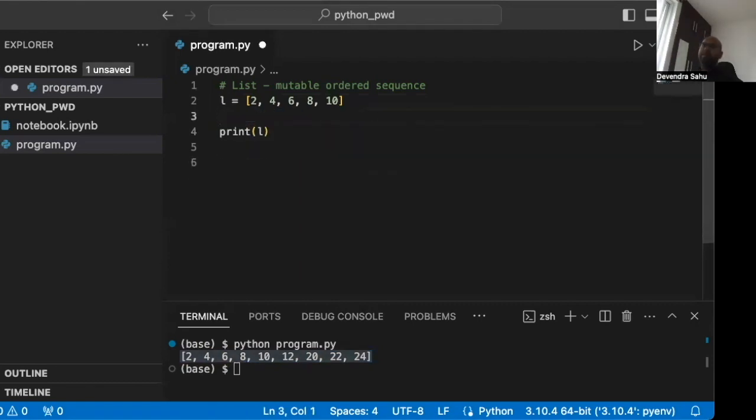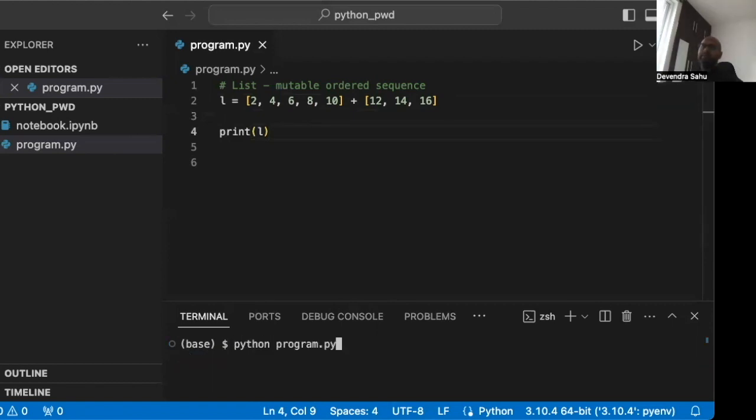Let's see that. So let's say the second list is 12, 14, 16, right? So this plus operator concatenates the two lists. Let's see that in action. Clear. We see the plus operator concatenates the two lists.